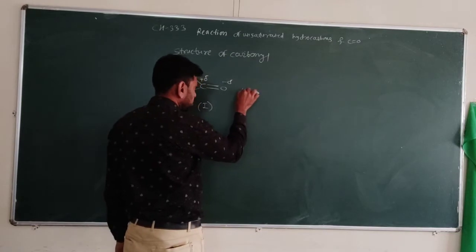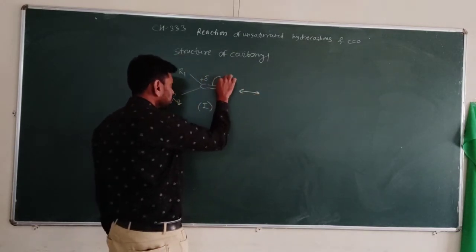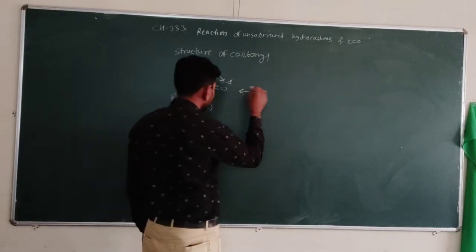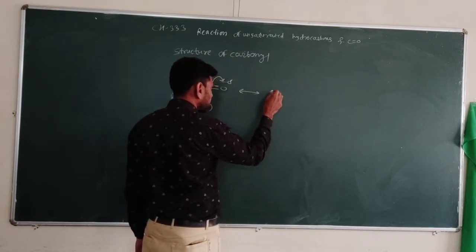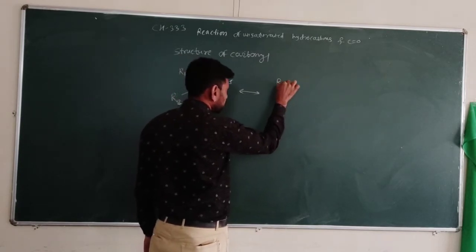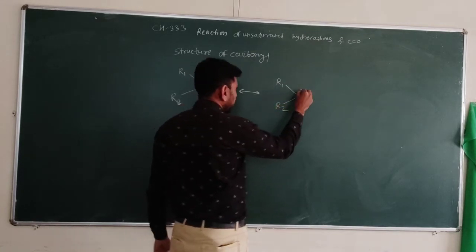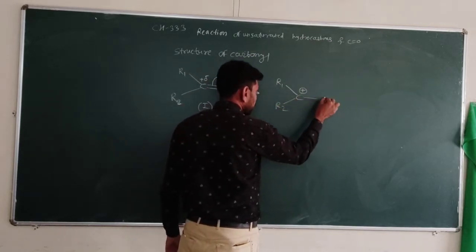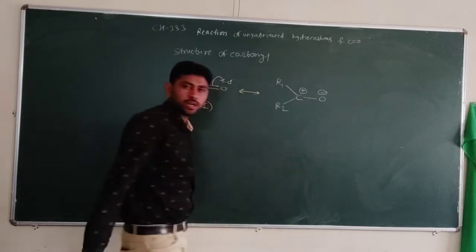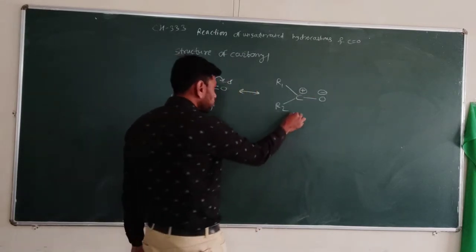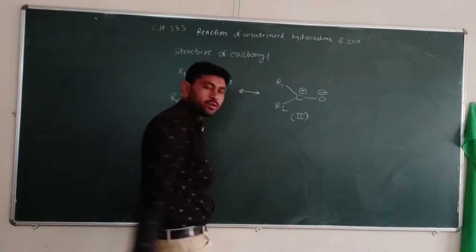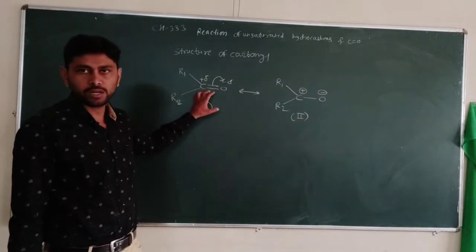See the other structure: if this carbon oxygen double bond is completely shifted, then we get the structure CR2 with a complete positive charge, and oxygen with a complete negative charge. These two structures are resonating structures of the carbonyl compound.